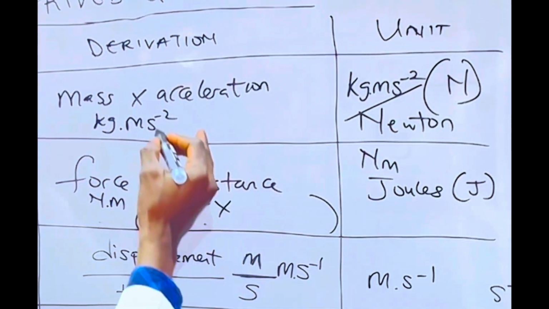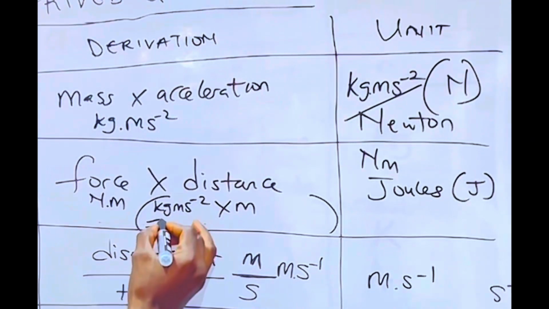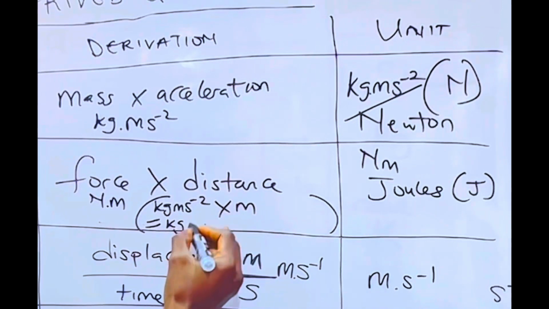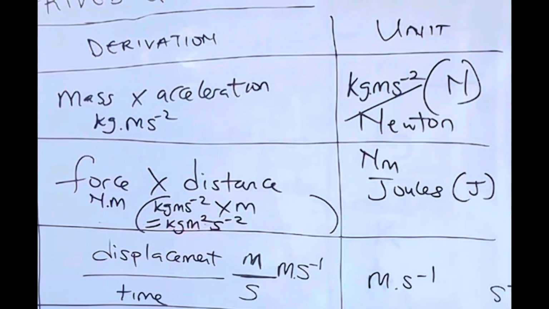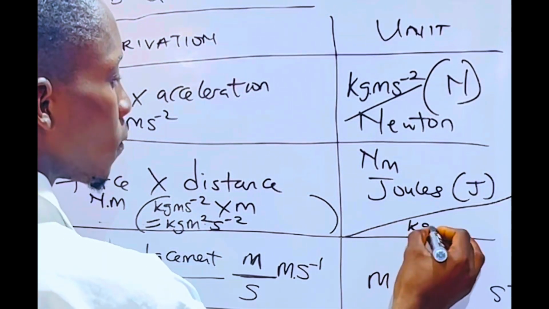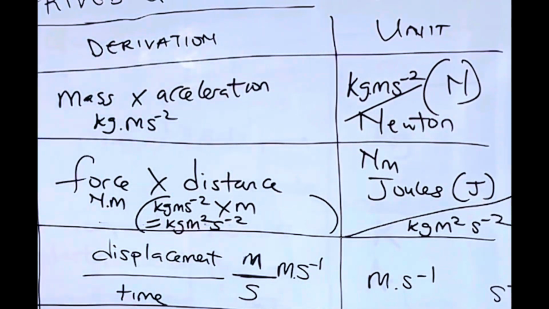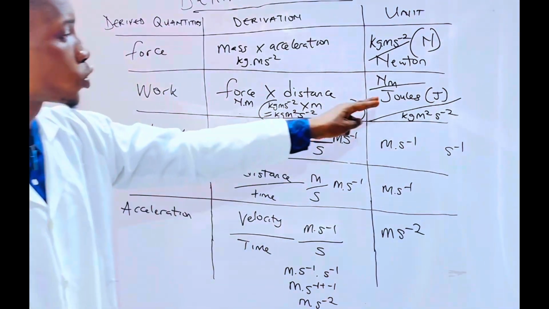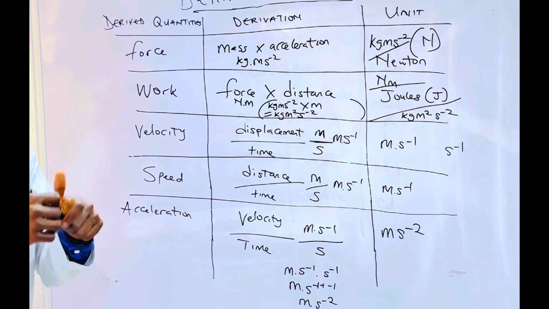times our distance in meter, the force unit can also be kilogram meter times meter, which will give us meter square, then per second square. So another unit for work can be kilogram meter square per second square. But the standard unit, or SI unit, is what we'll be looking at and using. So for physics, we're using joules as the unit of work.